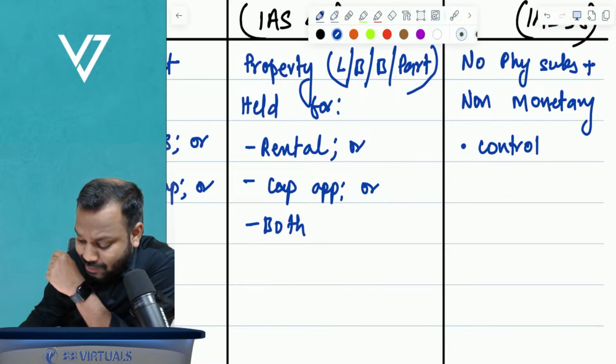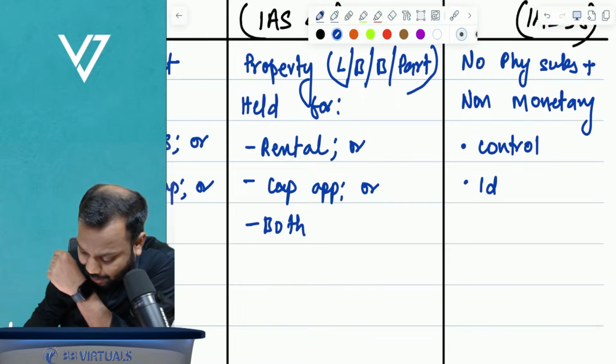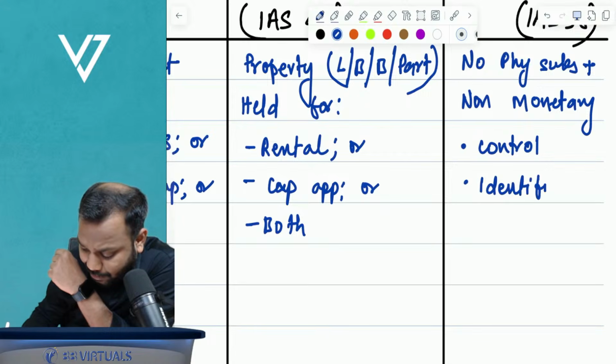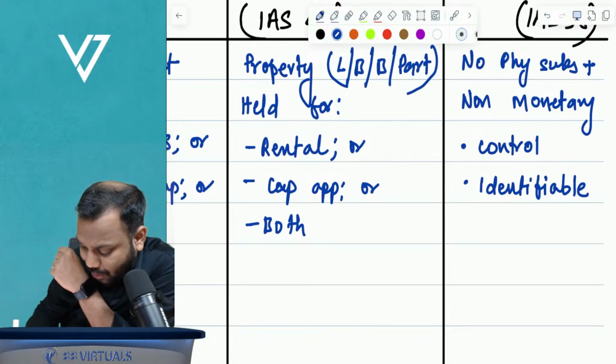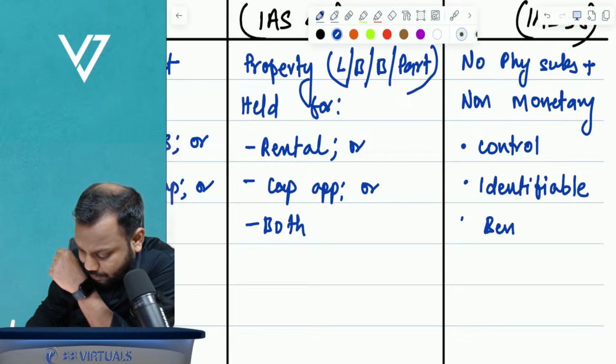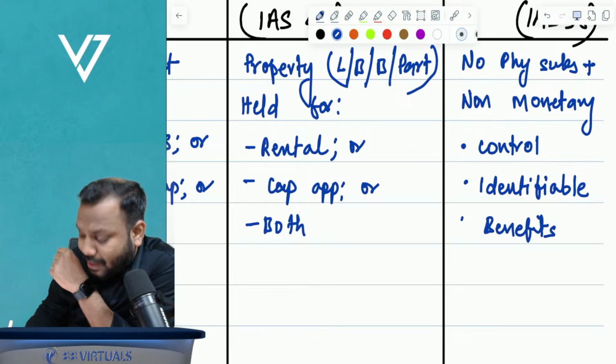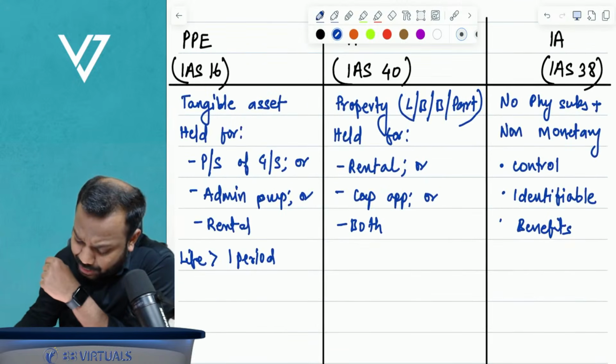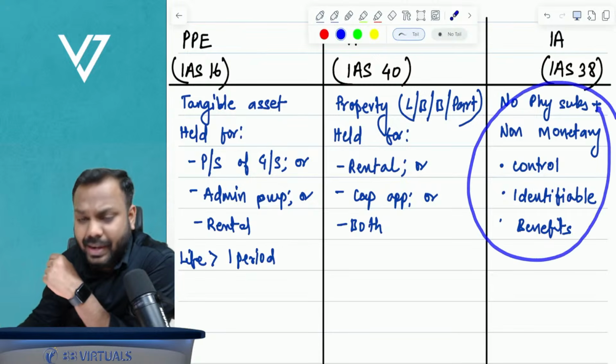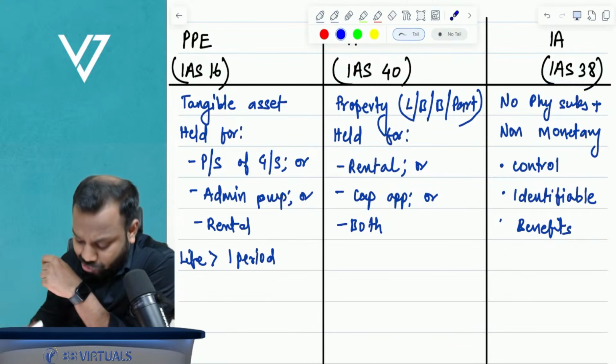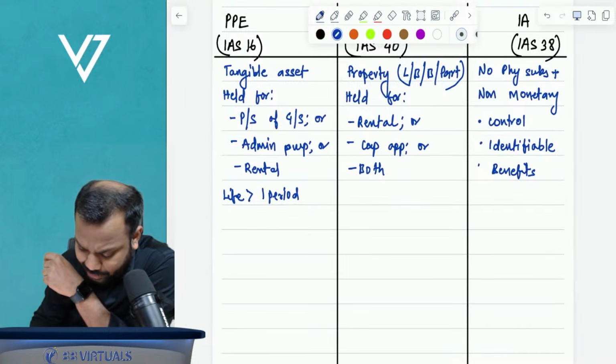What are the three criteria? Control criterion, identifiability criterion, and benefits criterion. This is called an intangible asset. The meaning of intangible assets I will discuss again in depth in the chapter on intangible assets. But yes, this is the meaning of intangible assets.